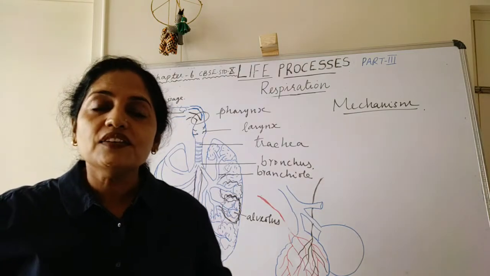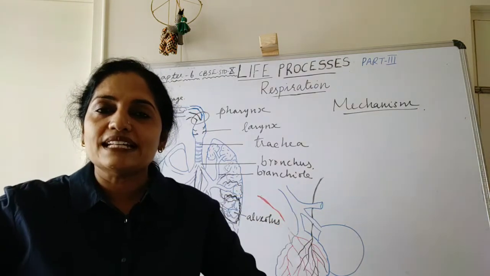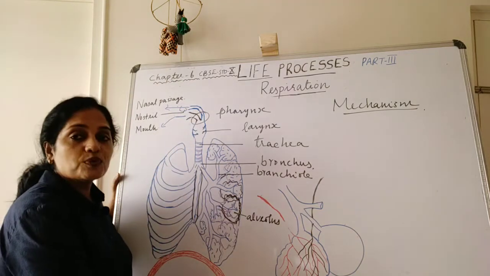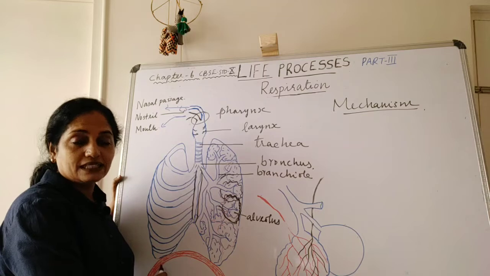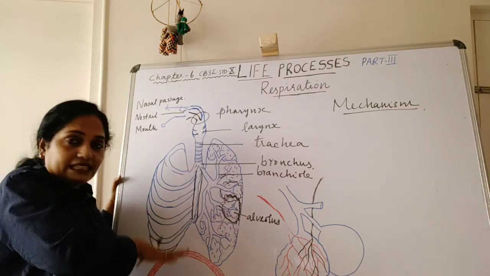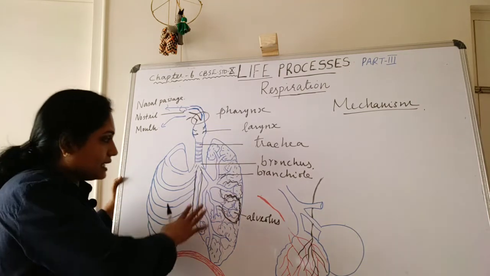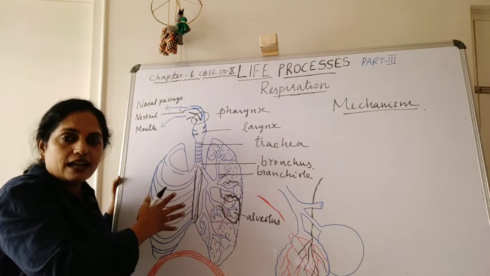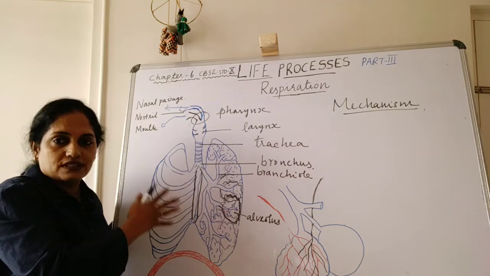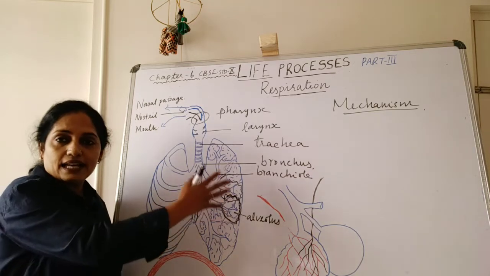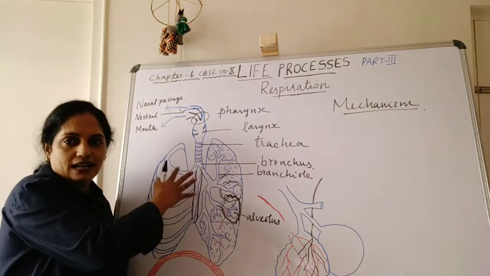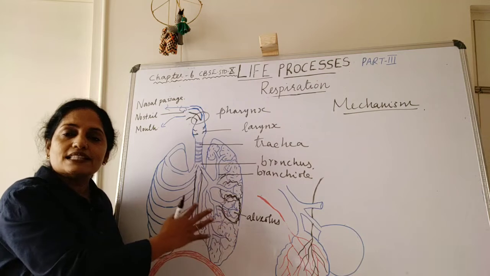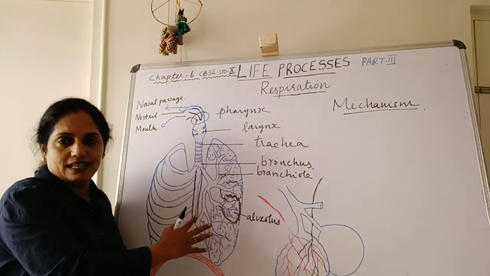When we breathe in, we lift our ribs and flatten our diaphragm. Look here, this diaphragm is a dome-shaped structure. But while we breathe in, we flatten the diaphragm. As a result, the thoracic cavity gets larger and the pressure there drops down. And as a result, air is sucked into the lungs and into the alveoli. There, the exchange of gases takes place.